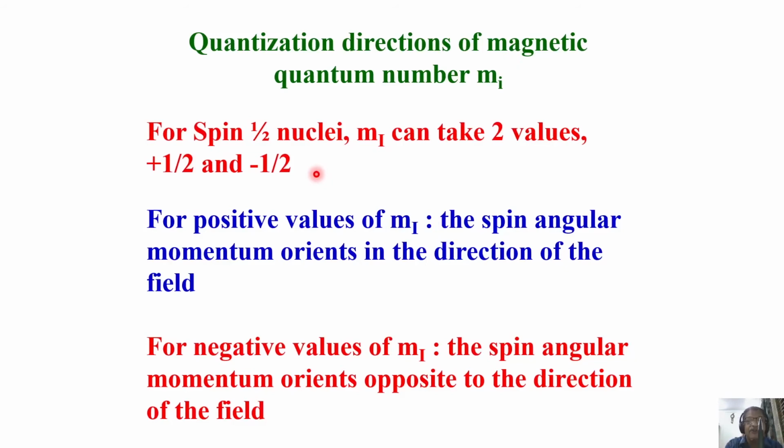There are two orientations for spin half. This way and this way. Remember this concept, we'll be using it very often to understand the degeneracy of the spin system as we go ahead. So for spin half nuclei, there are two possible quantization directions of Mi, plus half and minus half. Let us say I take the z axis as the direction of the magnetic field. So one orientation is in the direction of the field. The other quantization direction is in the direction opposite to the field. Please remember that.